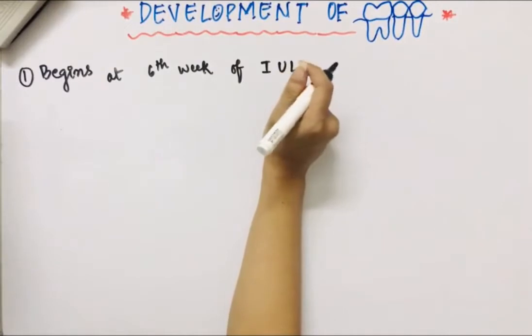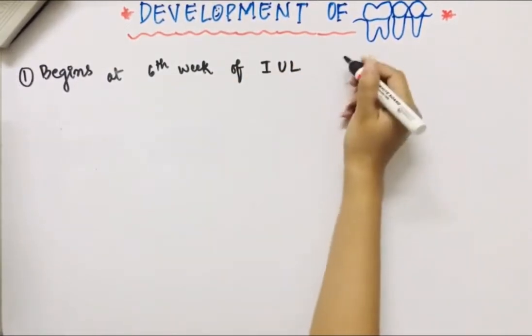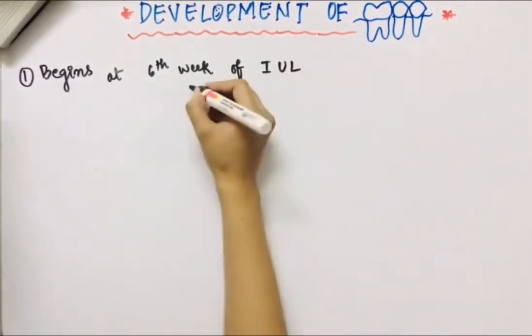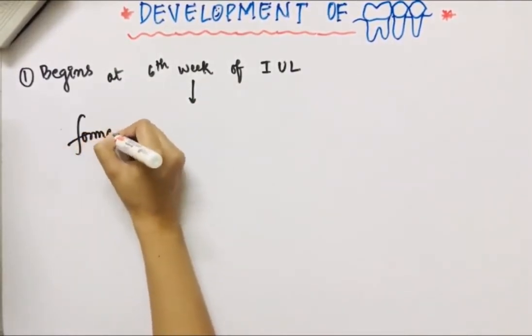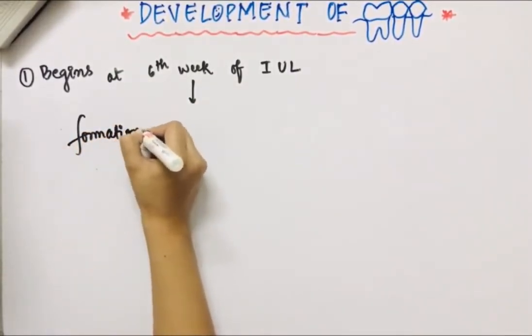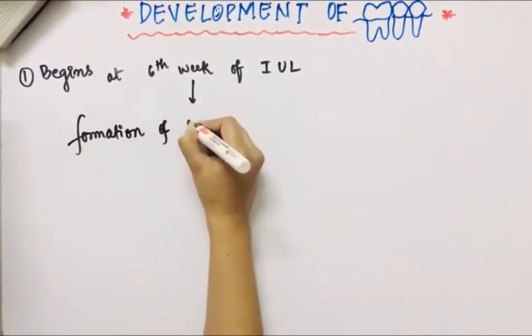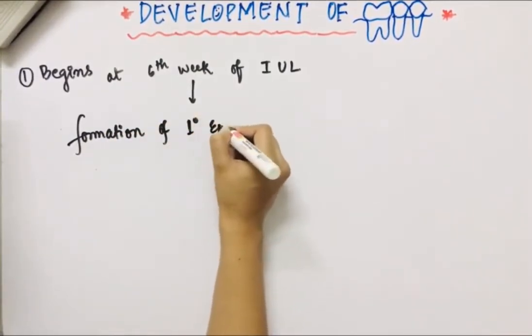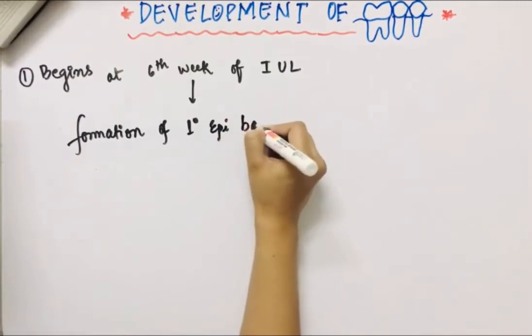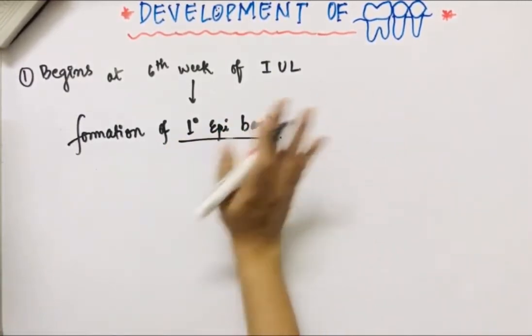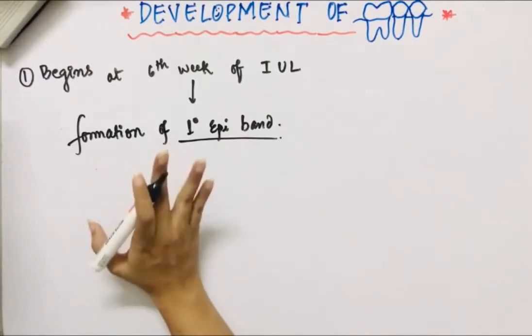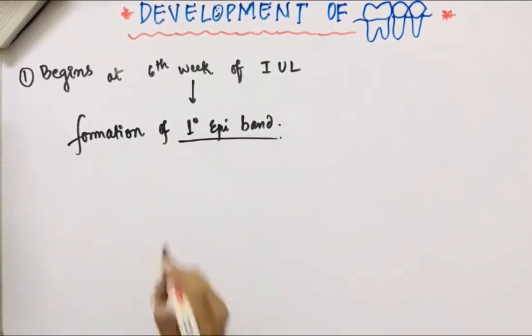At the 6th week of intrauterine life, there is the formation of the primary epithelial band in the oral cavity, in the upper and the lower jaw.